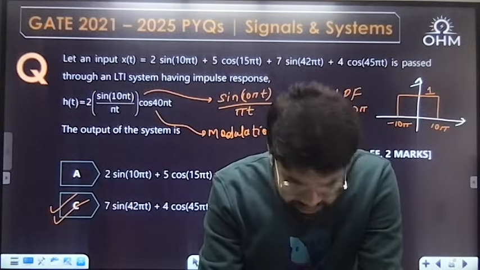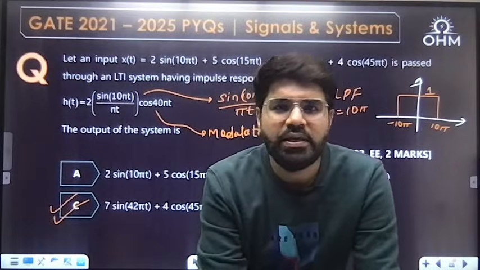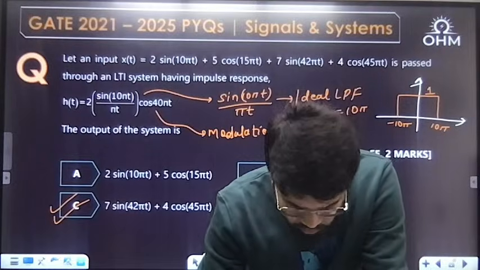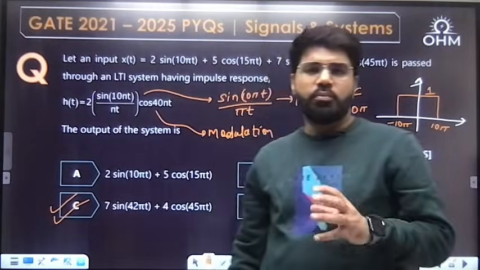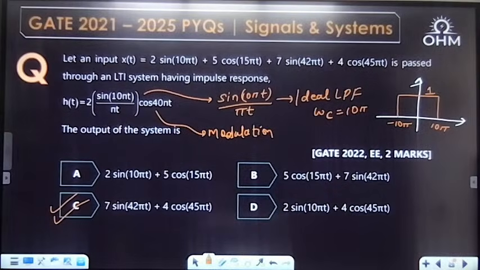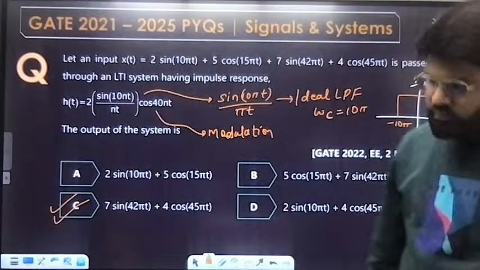Yes, Sumuka, correct. C is the correct answer. For these questions, you have to be clear about the Fourier transform property. If you are clear with that, you are in a good position to solve the question. Fourier transform properties and understanding of the calculations. Next question.